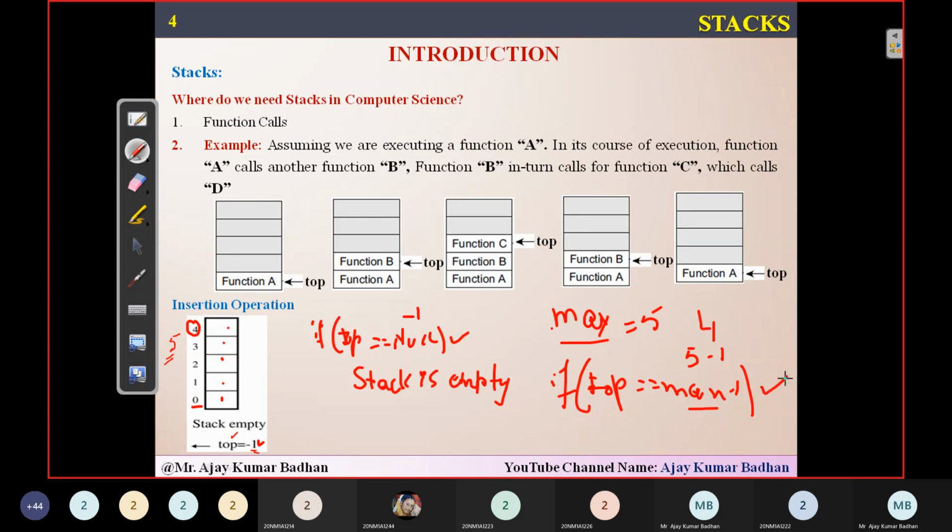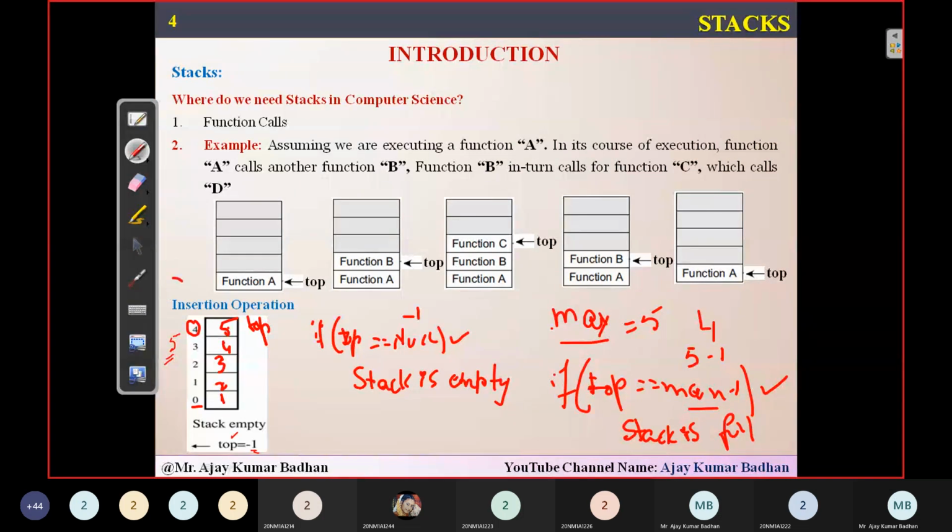And if this condition is true, what does this mean? The stack is full, isn't it? Initially top is present here, let us suppose, and these are the empty spaces. As one element is added, top will be incremented like this. Suppose 1, 2. Now I added 3 here, so top will come here. Then 4 will be added, top comes to this location. 5, I have added it. Finally this is done. Now where is top pointing? Top is present here. So if top is equal to 4, that means the stack is full.